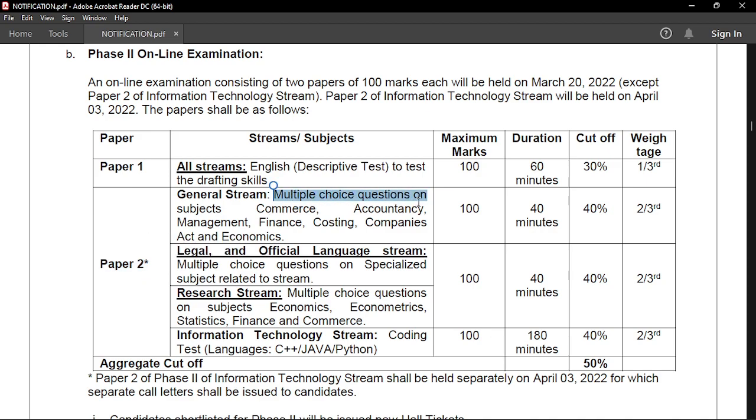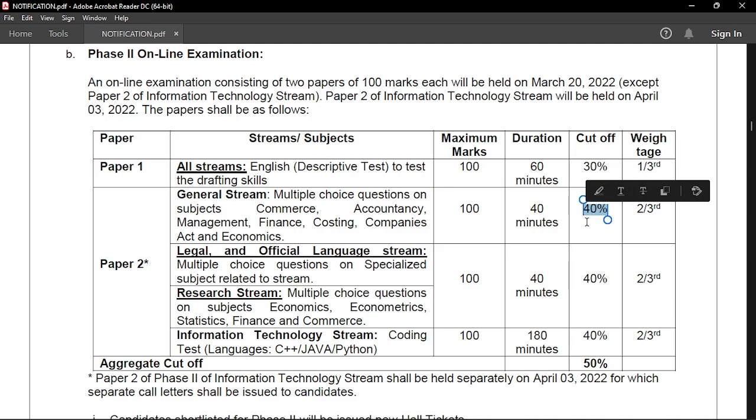Okay, the next thing is your paper 2. It will be for generalist stream, it will be MCQ based. You will encounter 50 questions regarding commerce, accountancy, management, finance, costing, companies law, and economics, and there will be a duration of 40 minutes in this, and you have to score 40%, 40 marks out of 100, and the weightage will be 2/3. But you don't only need to score 40, you need to score better to get into the final merit list.